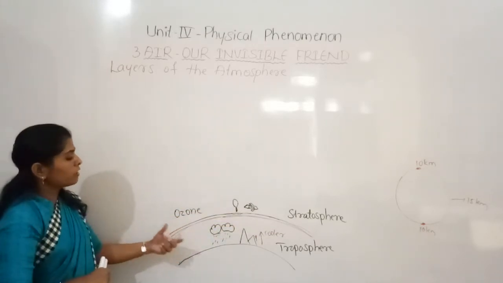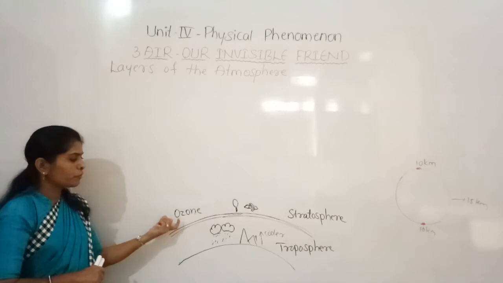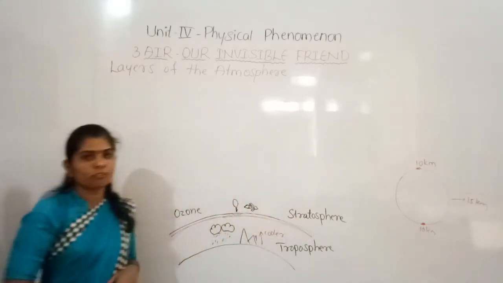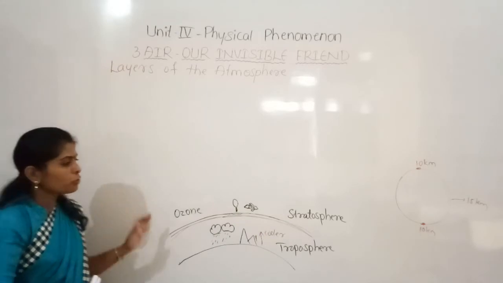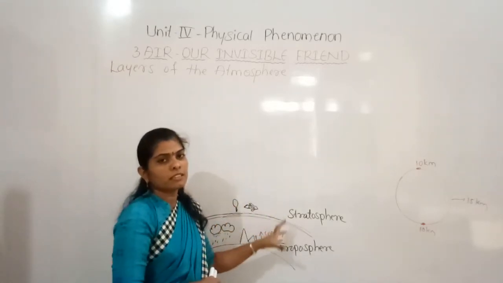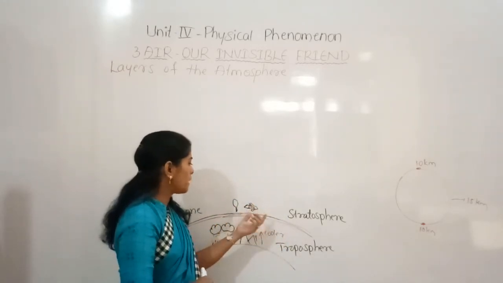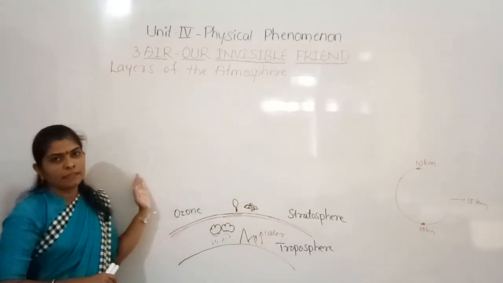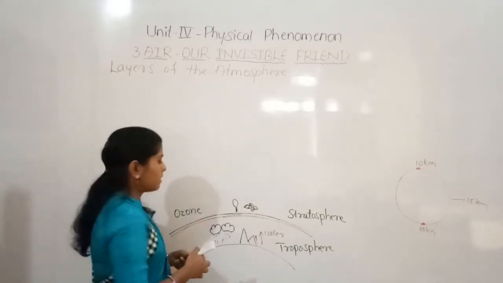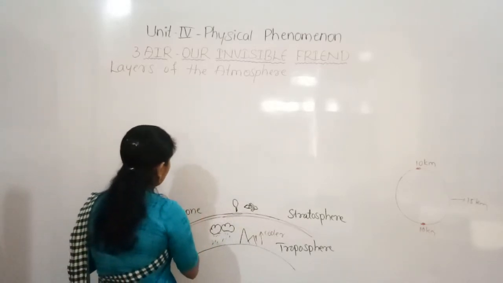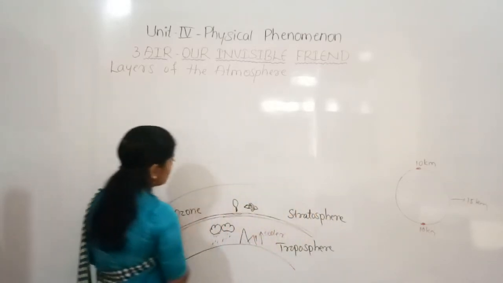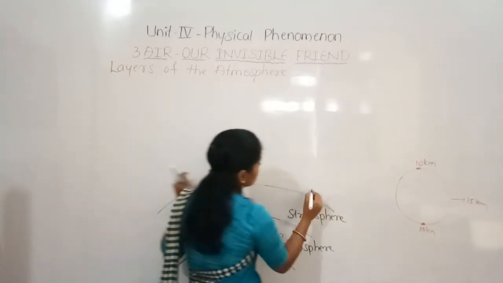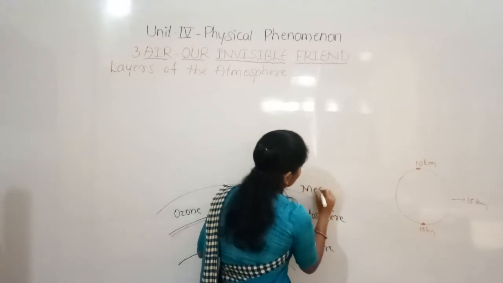So this is one of the major functions of the ozone layer, and this layer is present in the stratosphere, which extends up to 35 kilometers, and the planes and weather balloons also fly in this layer. Okay, and the third layer of the atmosphere is the mesosphere.